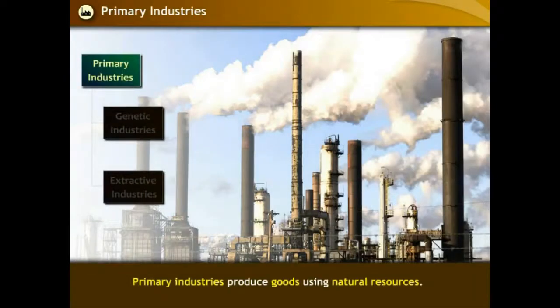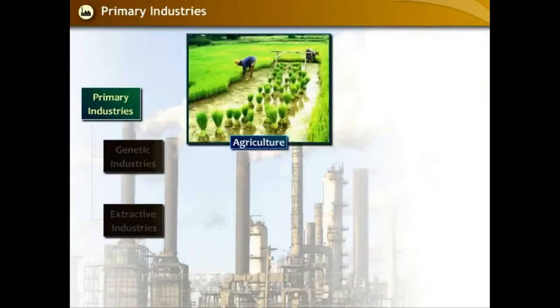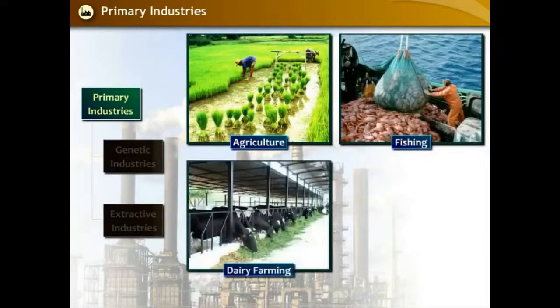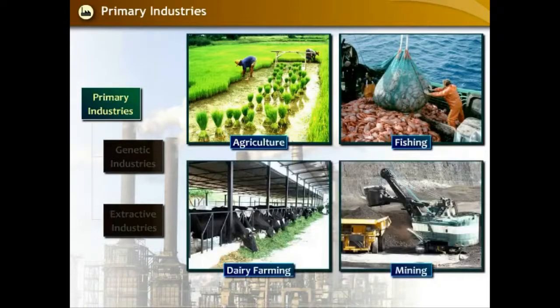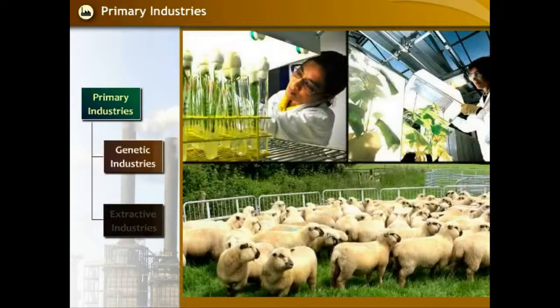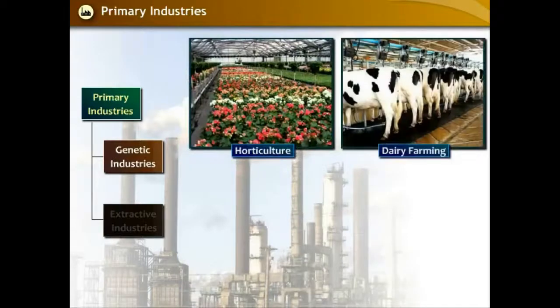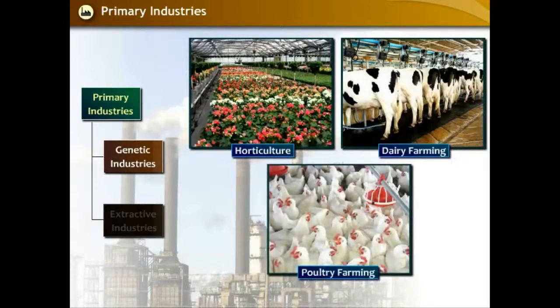Primary industries produce goods using natural resources. Examples of primary industries include agriculture, fishing, dairy farming, mining, etc. Genetic industries are the types of primary industries which deal with the reproduction of different crops, animals, and plants. Examples of genetic industries include horticulture, dairy farming, poultry farming, etc.